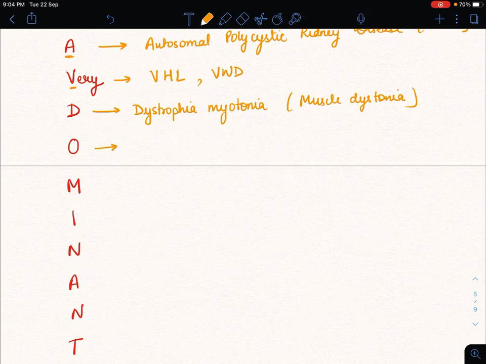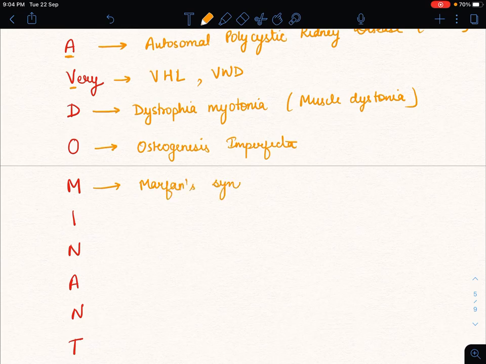O for osteogenesis imperfecta. M for Marfan's syndrome.